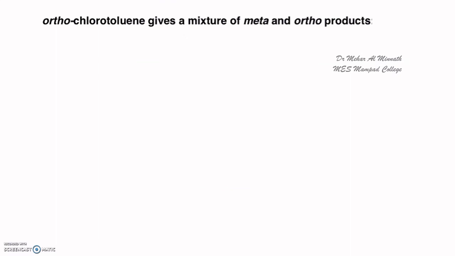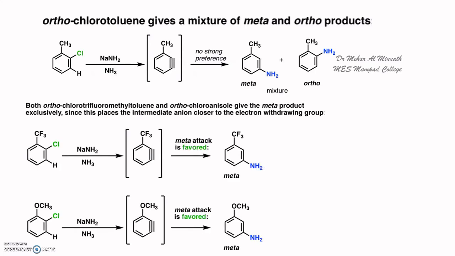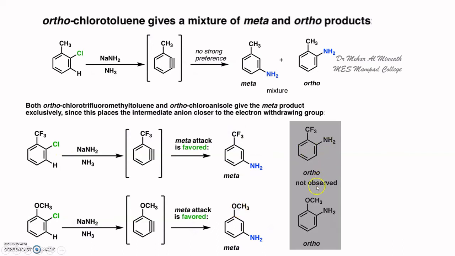Now when the substituent is present ortho to the leaving group, say for example orthochlorotoluene, again orthochlorotoluene will give us meta and ortho products, same as parachlorotoluene, which gave us a mixture of products. But when you introduce an electron withdrawing group instead of the methyl group, the substrate will favor meta attack rather than ortho attack. So we do not observe ortho attack, or the ortho product is not formed.